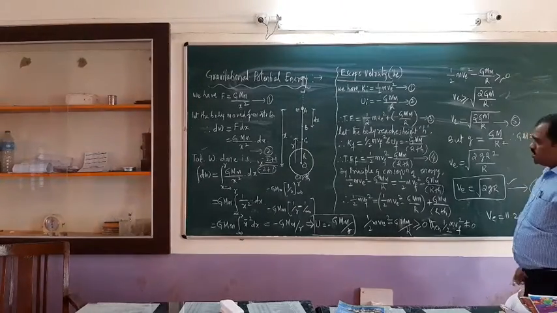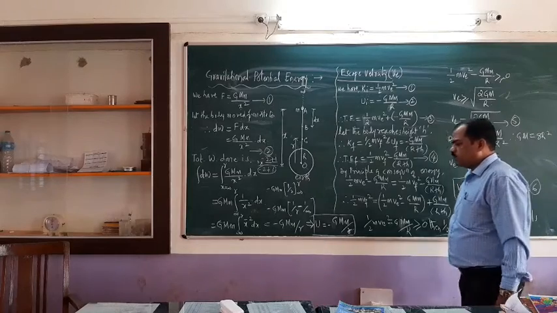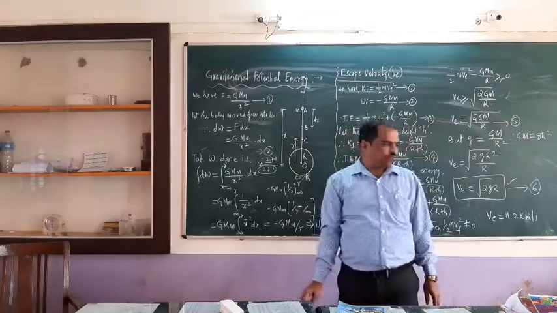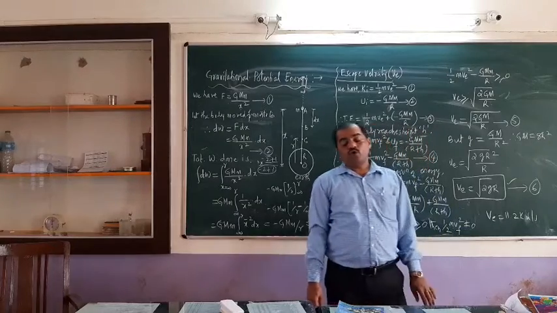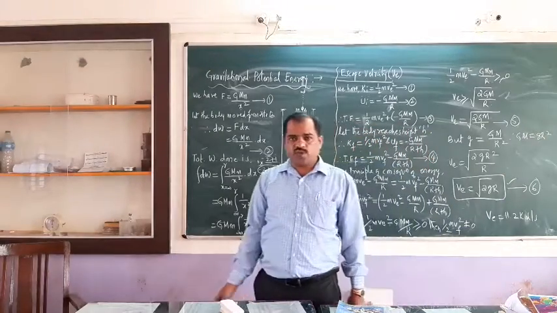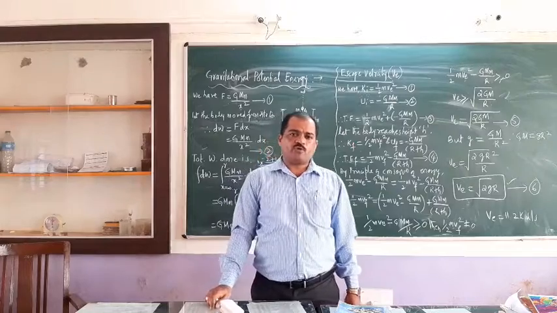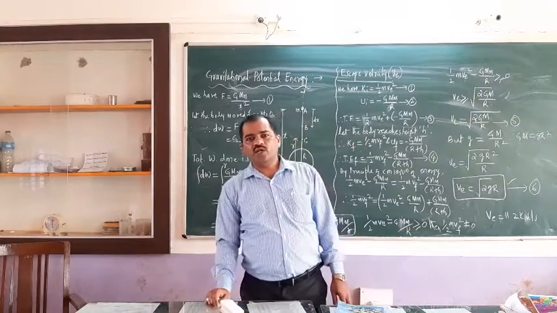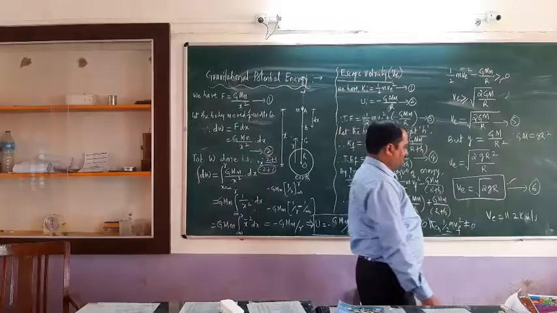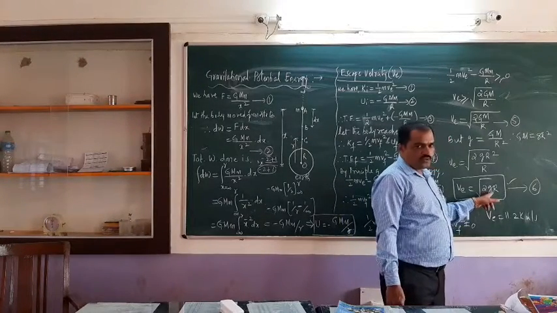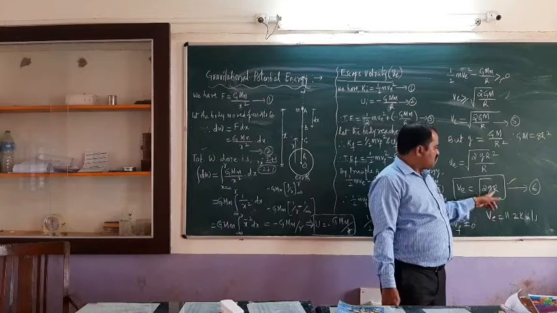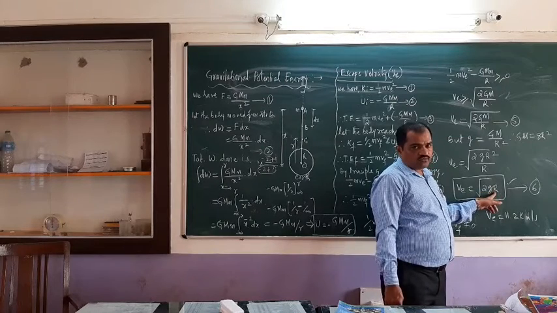These derivations and the concepts are important. Now the question arises, how much velocity is the minimum for any body to escape from the earth's gravitational field? It is calculated from this formula by substituting the value of g, that is 9.8, and capital R, that is the radius of the earth.